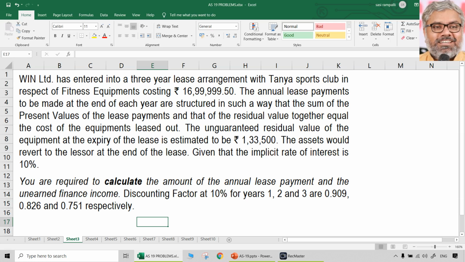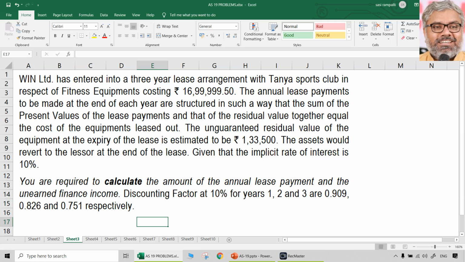Here, annual lease payment is not given. We have to calculate that. And not only that, after calculating it, we have to also calculate unearned finance income. Discount rates are given for 10% for 3 years. So, two questions are there here. One is annual lease payments computation, and second thing is unearned finance income.